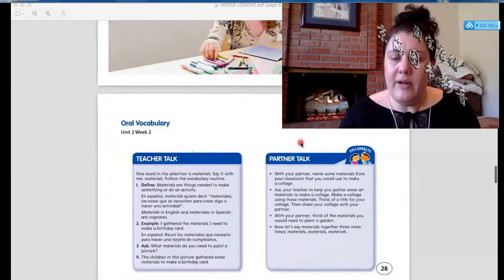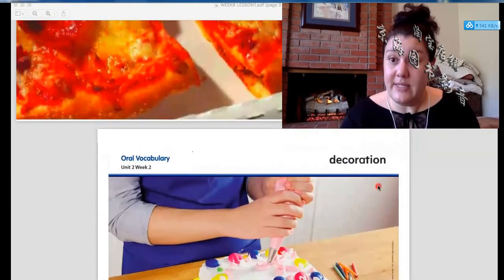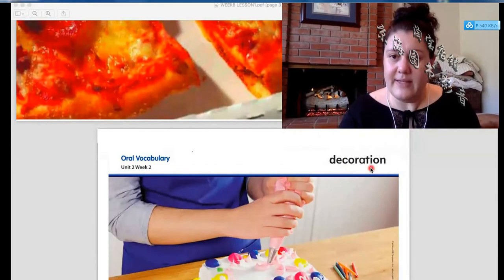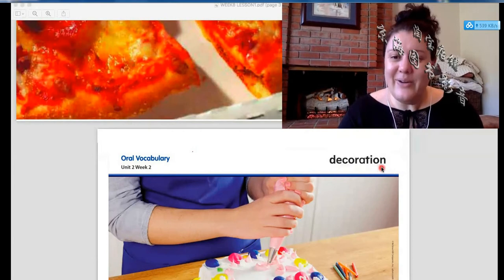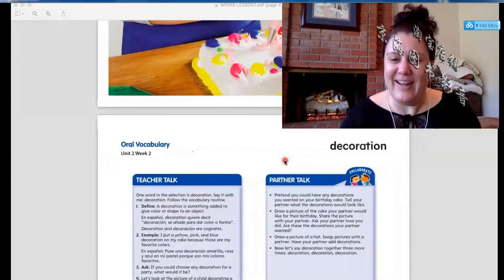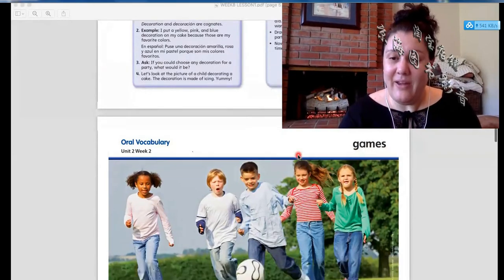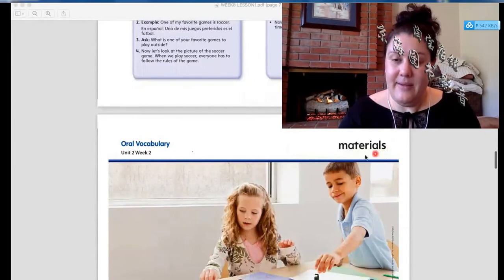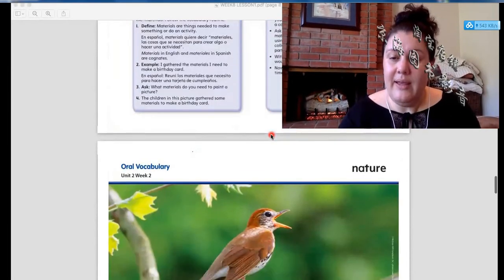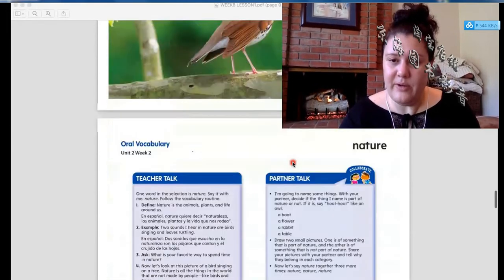All right, I want to review our words just so we remember how to say them. So let's start again at the top. Ready? Let's go. I think you can do it really fast. Decoration. Ready? Say it with me. Decoration. Good job. All right, next word. Games. Very good. Next word. Materials. Excellent job. Next word. Nature. Okay, next word.